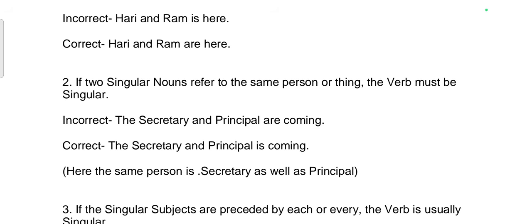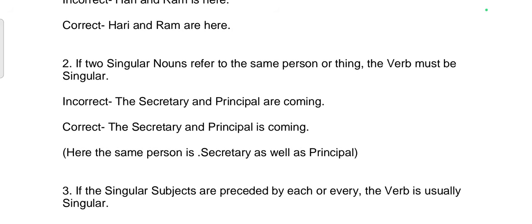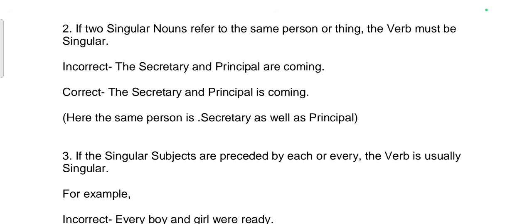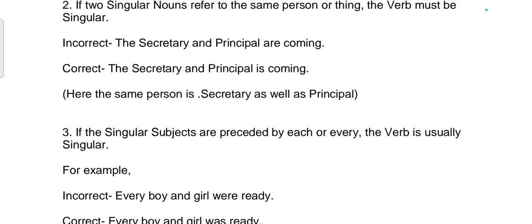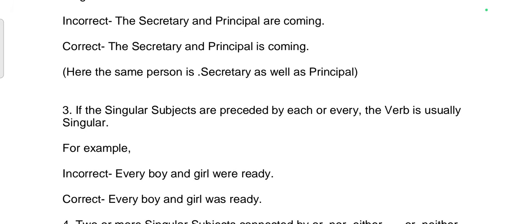Second rule: if two singular nouns refer to the same person or thing, the verb must be singular. Incorrect sentence: The secretary and principal are coming. Correct sentence: The secretary and principal is coming. Here the same person is secretary as well as principal.